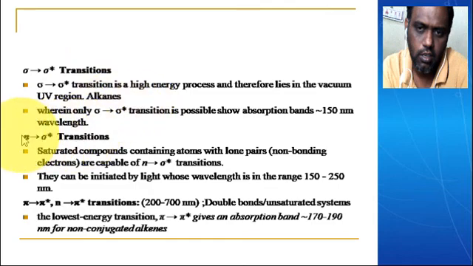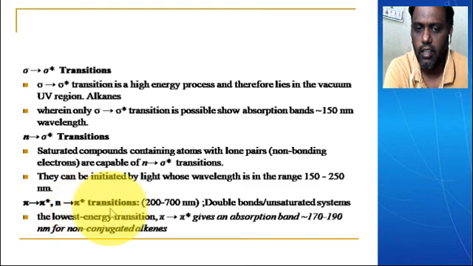If you come to n to sigma star, these are saturated compounds containing atoms with lone pairs, nothing but non-bonding electrons, which are capable of transition in the range 150 to 250. Maximum compounds will be observed here, around 250. And for n to pi star and pi to pi star, the transition range is 200 to 700. Double bond compounds, unsaturated compounds, absorb here. Here we require the lowest energy, pi to pi star.